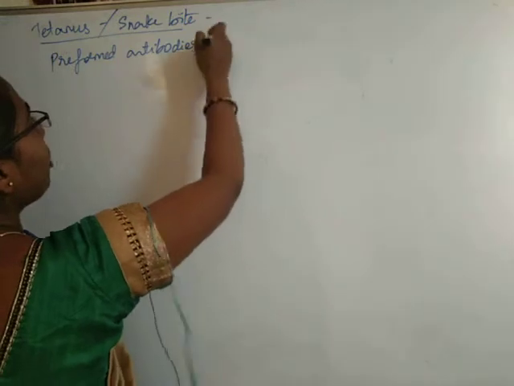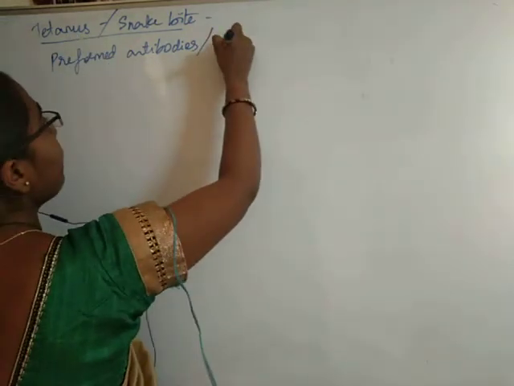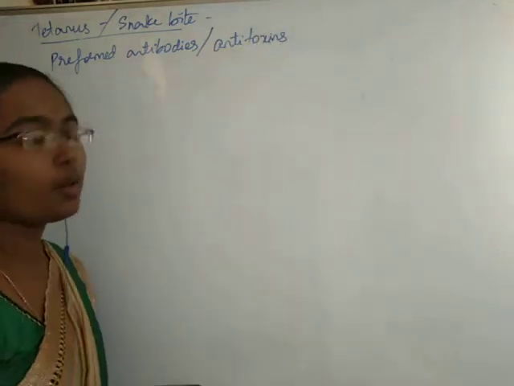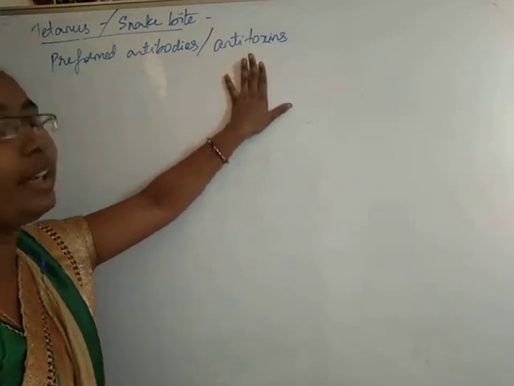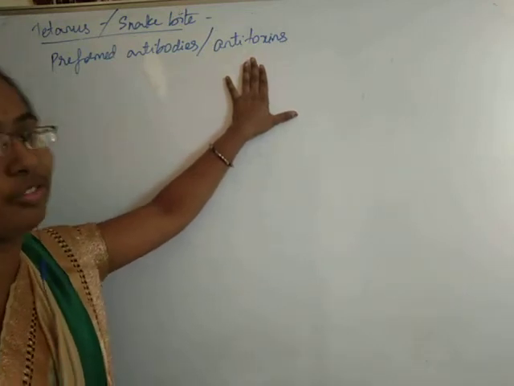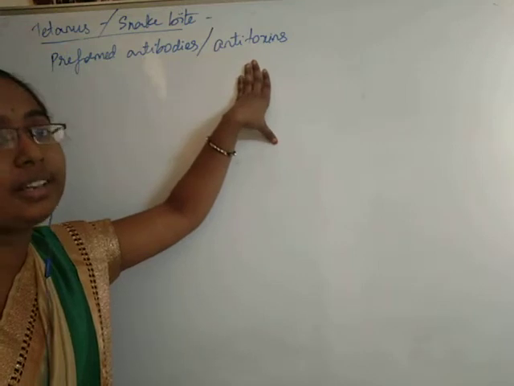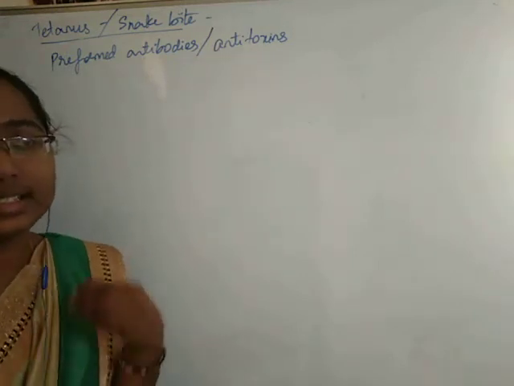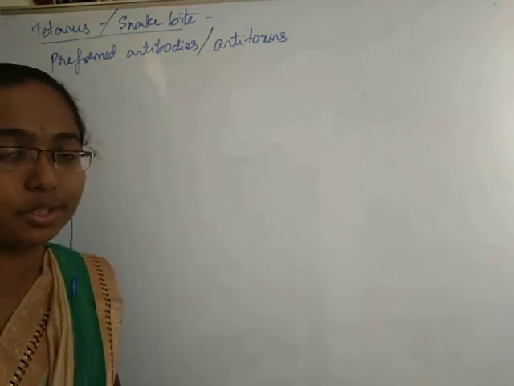We give already formed antibodies in case of diseases like tetanus, and we give antitoxins in case of snake bite. Antitoxins are the antibodies against the venom of the snake. When a snake bites us, it releases some venom, some toxic substances, into our body.